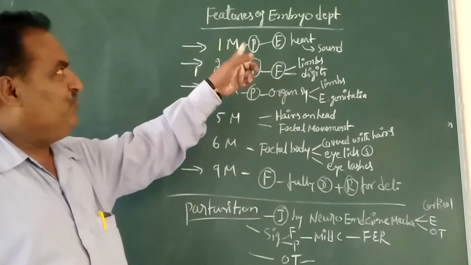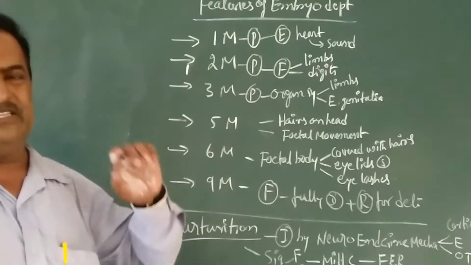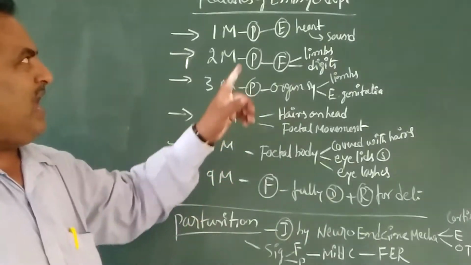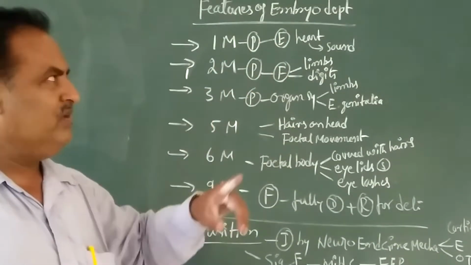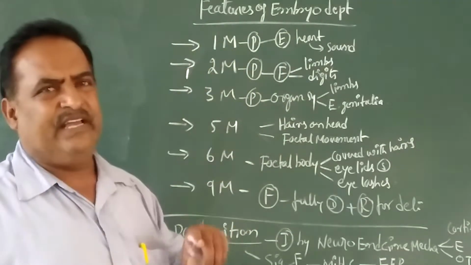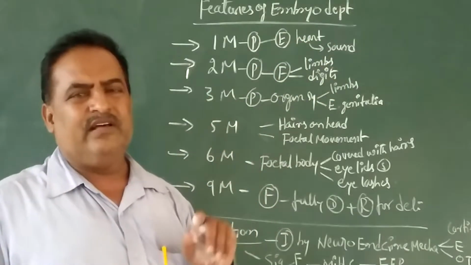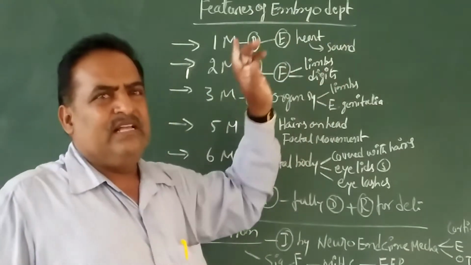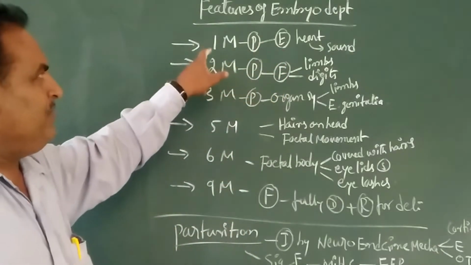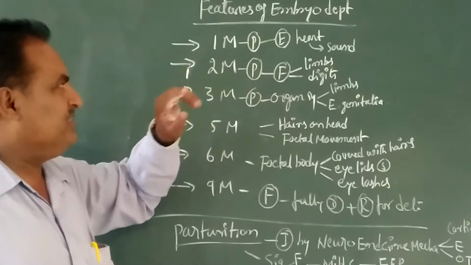The major features of embryonic development: after the first month of pregnancy, the heart is developed in the embryo. The heart produces sound, which is heard with a stethoscope.